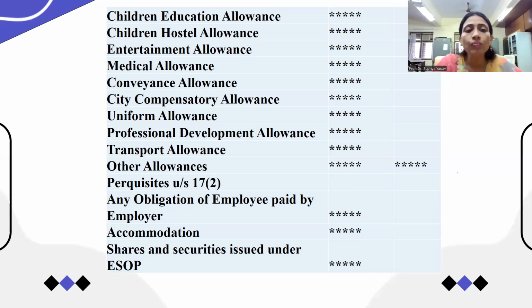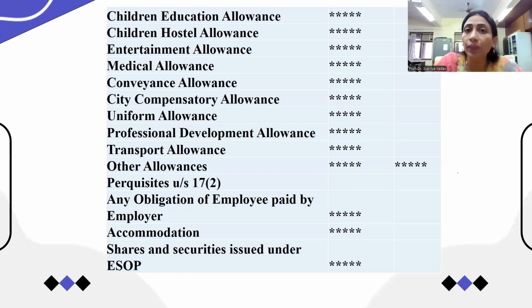Okay, then any allowance, secret allowances. Suppose a secret allowance is given by the employer. For example, I have one of my assistants, and I really like his work, and he is supporting me all the time. Whatever help I need, he prepares the documents very well. He keeps the office very clean and neat, and in an organized form. So at that time I think that if I pay some extra money to him because he is providing such nice services to me, that is also considered as a secret allowance.